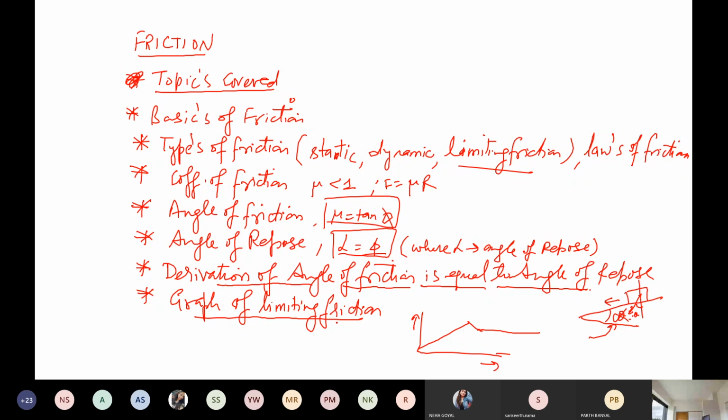So remember, from this second part of the module, theory questions can come. Anybody can ask you what the laws of friction are, what is static friction, what is dynamic friction, what is limiting friction, and explain it with the graph. Then you have to explain with the graph for 2 marks. Anybody can also ask what is angle of friction, what is angle of repose, and the derivation of how the angle of friction is equal to the angle of repose. These basic definitions can come in the examination. This is the theoretical part, and I think you have already done it in 11th and 12th, so you can prepare it very easily.